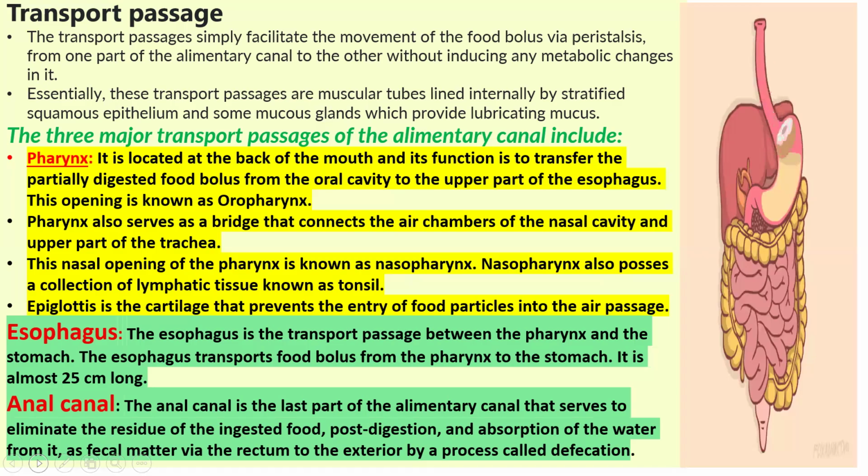What is the anal canal? The anal canal is the last part of the alimentary canal that serves to excrete the feces, the residue of ingested food after digestion. It also helps in absorption of useful water and electrolytes. Fecal matter is stored in the rectum, and afterward defecation, or egestion, takes place in the form of feces.